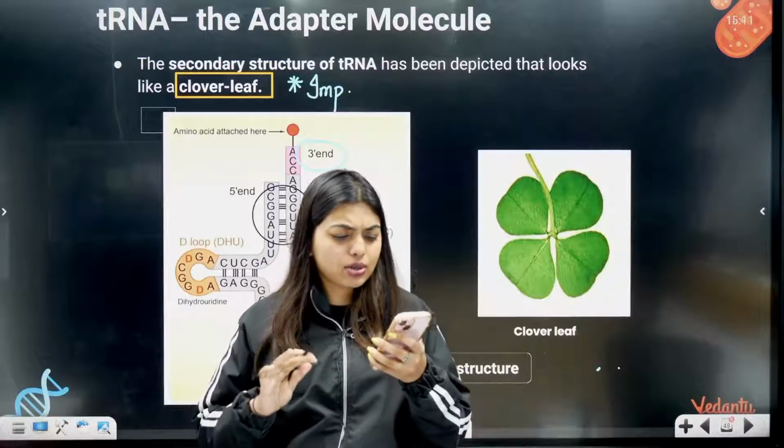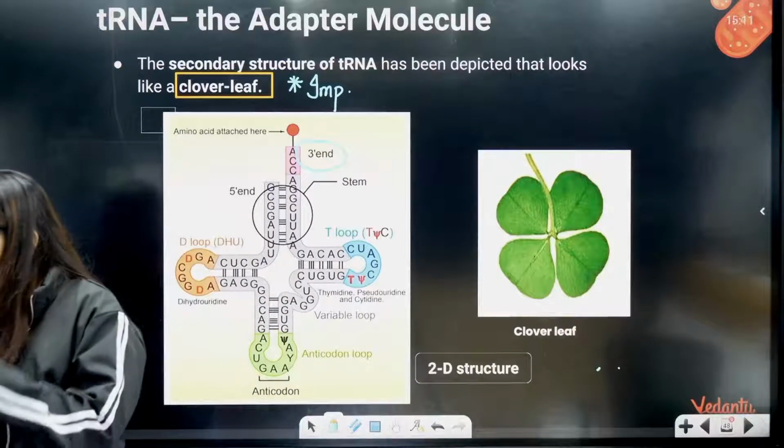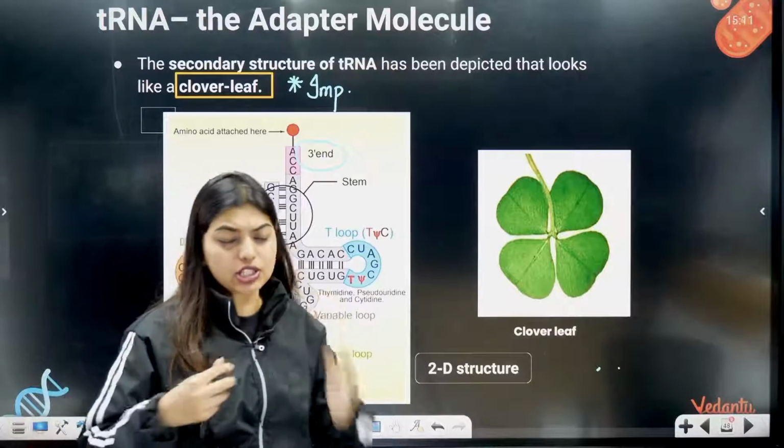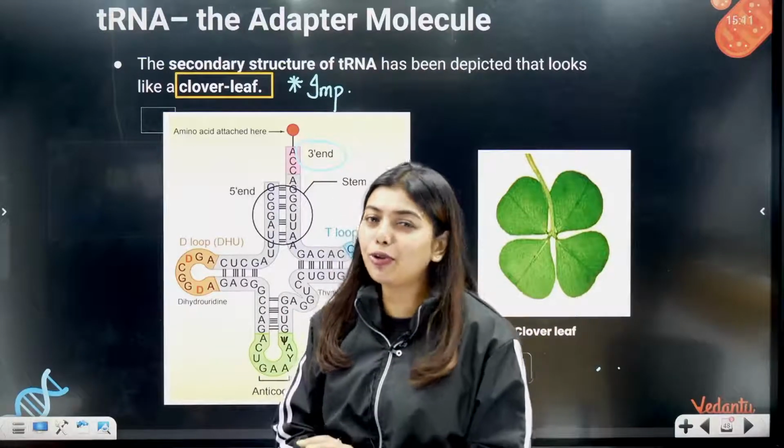Then write the sequence. Some sequence they have asked, and they have asked you to write the opposite sequence of that. Okay, opposite sequence of that. Clear to all of you? Yes or no? I hope it is clear.